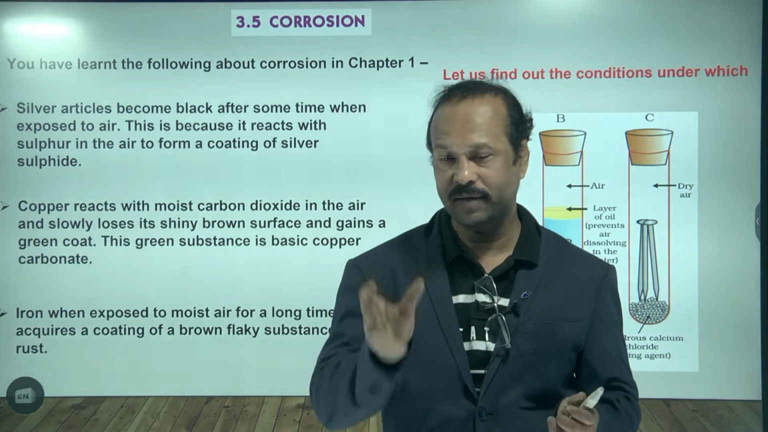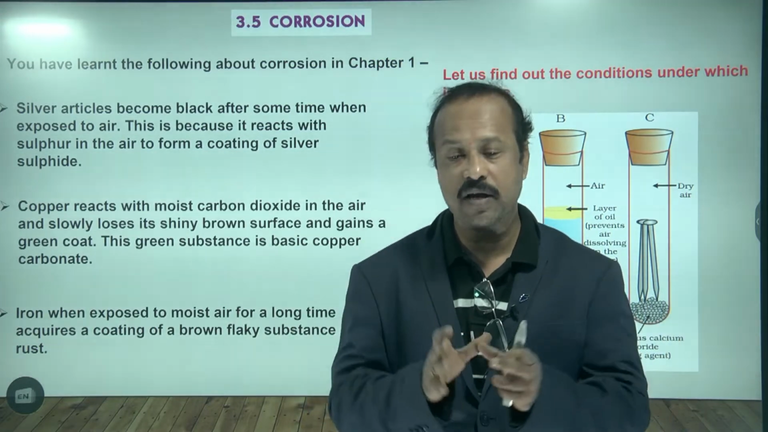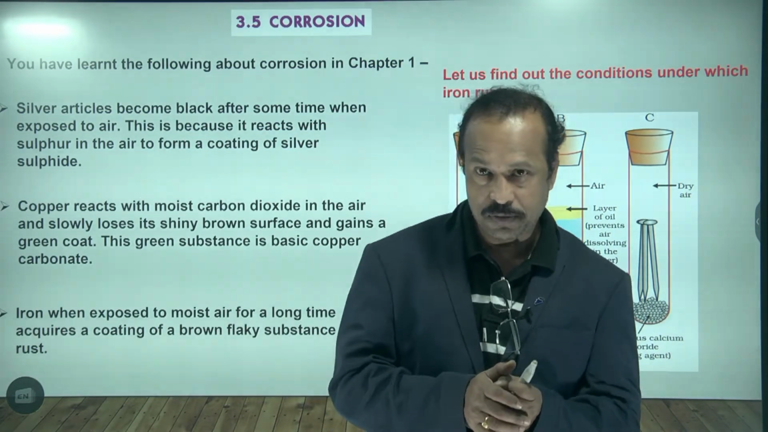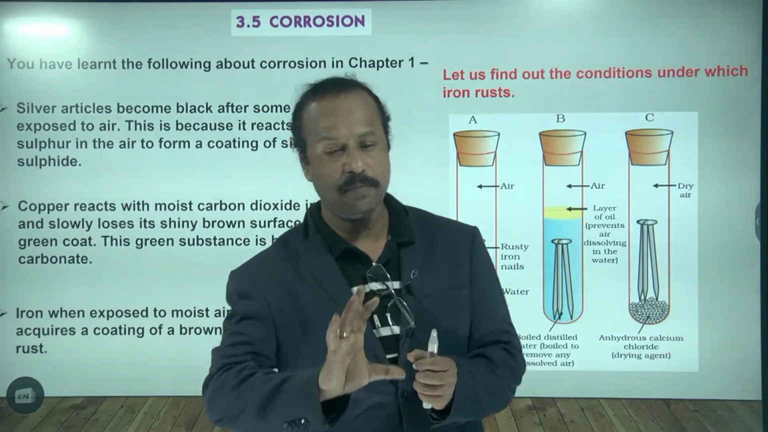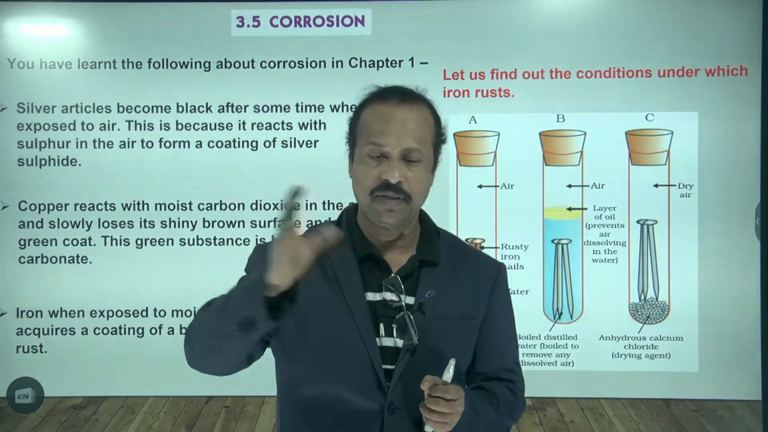And you know that on iron, the red color substance formed is called rusting. So these are all part of corrosion. What does corrosion mean? Actually, metals are reactive, so they can react with other elements.